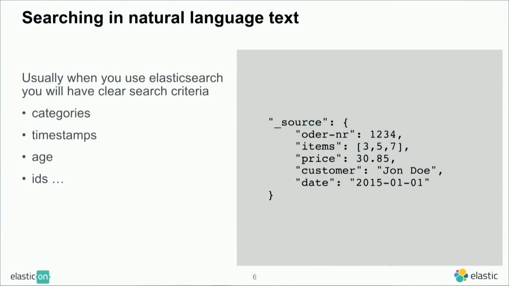First of all, many of you might not even have that problem. Many use Elasticsearch mainly for analytics or for storing data that actually has hard criteria which you can use to filter your data. For example, you look by ID, or by customer name, or by date. So something that's actually a hard criteria, and you filter on that, and you don't actually need the ordering of the documents. This is especially true if you have this analytics use case. So that's easy. But it gets a little more tricky when you look at text.